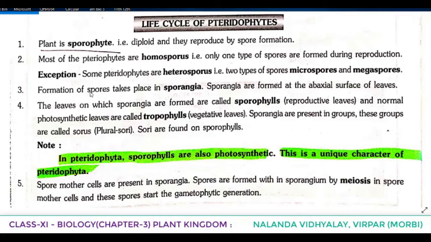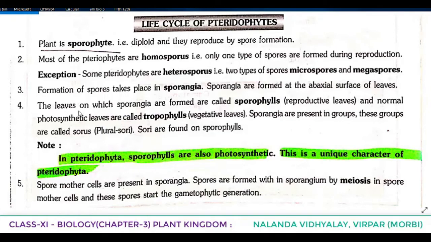Formation of spores takes place in sporangia. This point you have to understand, it was discussed only there. Formation of spores takes place where? In sporangia. Sporangia plural, sporangium singular. Sporangia are formed at the abaxial surface of leaves. Where it is formed? At the abaxial surface of leaves.